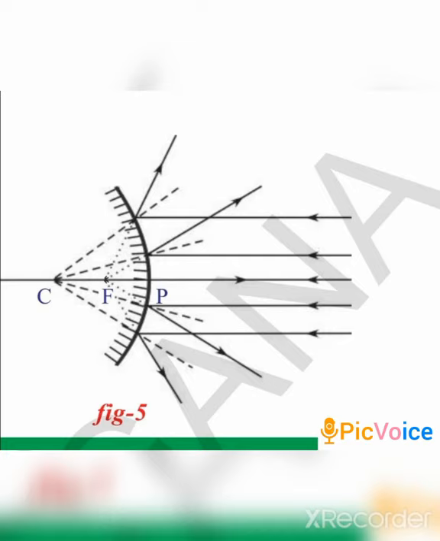So they will never intersect and never form a real image. But it appears like these rays are coming from the back, wherein they are intersecting at the point F. So the image will form at point F.